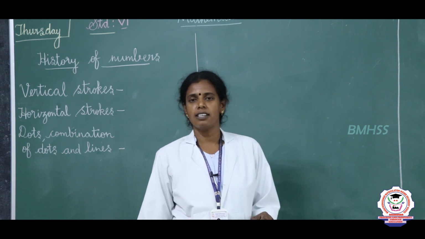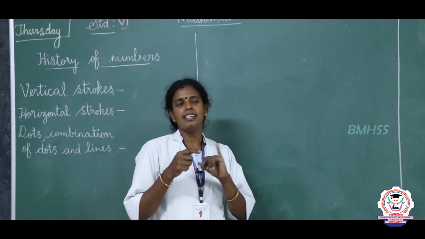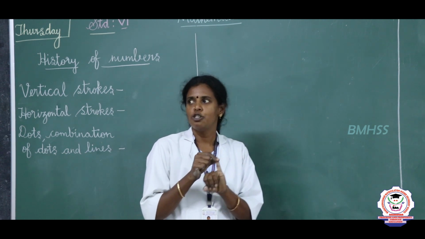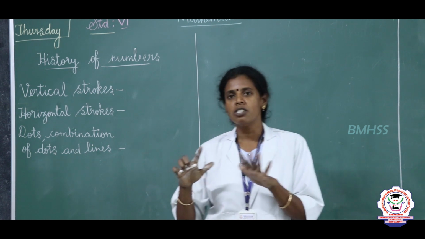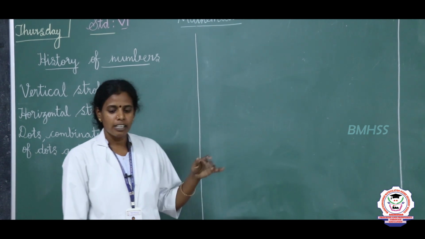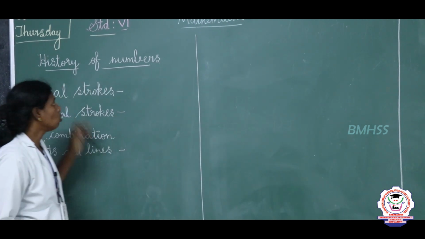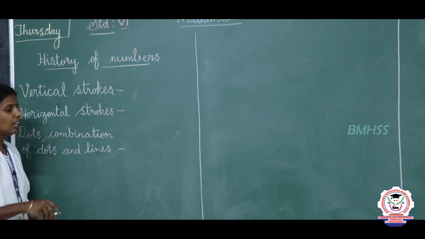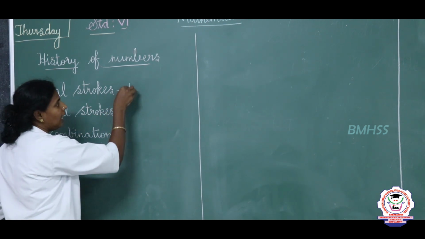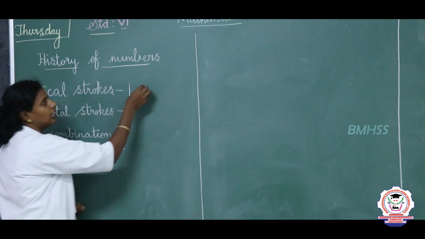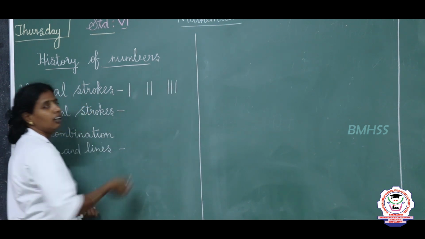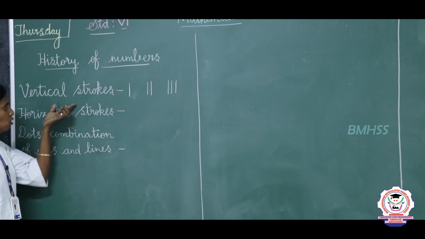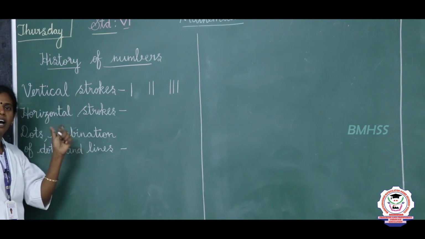Here counting starts. Initially they started from fingers to count, like 1, 2, 3. For more than 10, they started to use vertical strokes, a vertical line for 1, 2, 3 and so on. Next to vertical strokes, they started to use horizontal strokes.